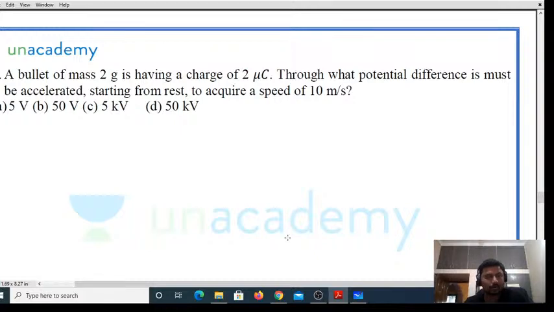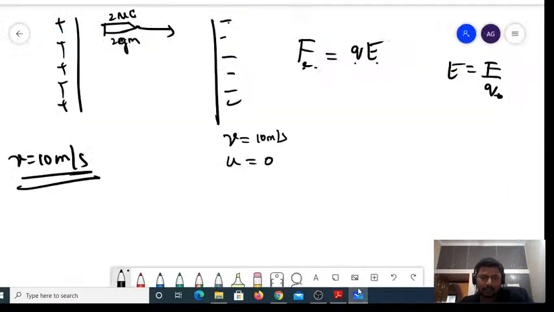And if you have the mass of it, you can relate that, because the force getting applied is nothing but an electric force. Now you're supposed to relate all these things. How am I going to relate this? Let us see. When it begins from rest, it is going to gain velocity. Hence, it has gained kinetic energy.